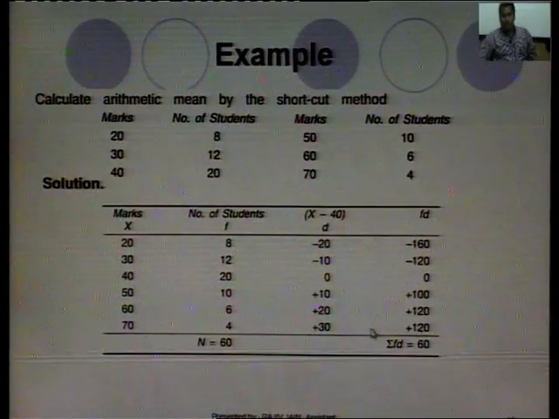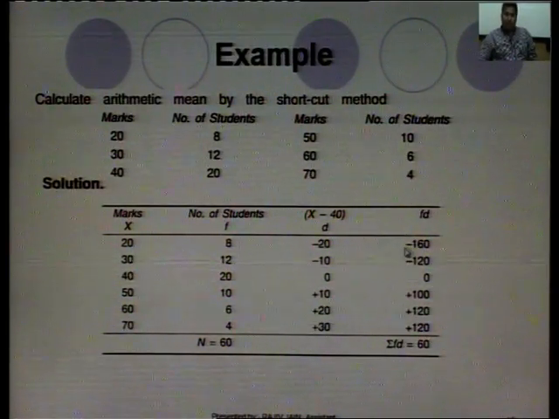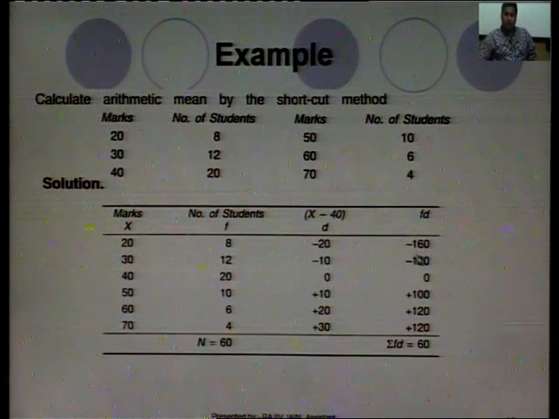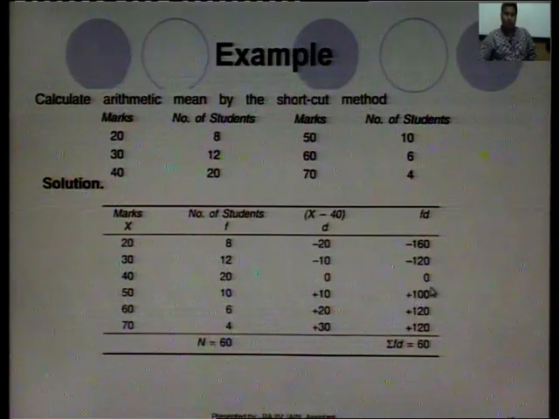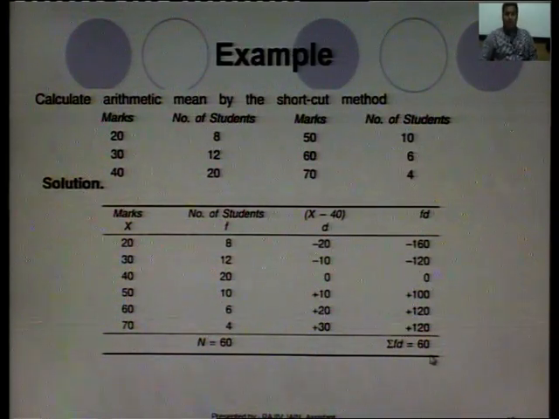So, in this method we will find summation f d. f d is simply minus 160 minus 120. So, first sum these two, that is minus 280, then sum these 3, that is 340, and 340 minus 280 will be 60.